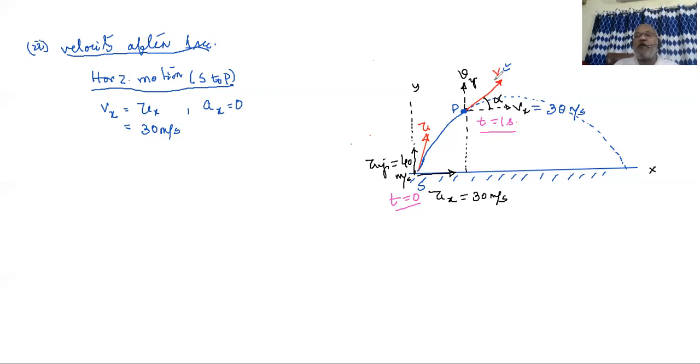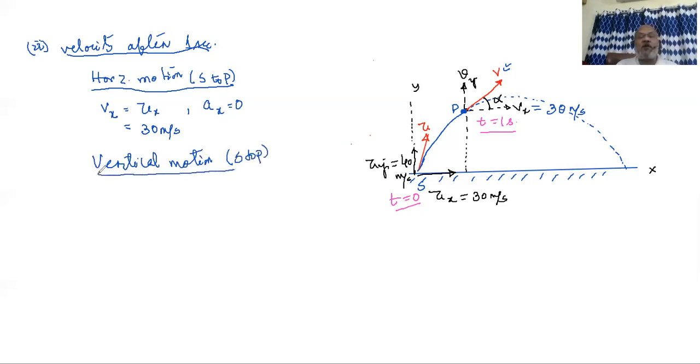We don't try to find velocity as a whole. Rather, we are more interested in its horizontal and vertical components. However it is, we already know that Vx, the horizontal part of the velocity here, equals 30 meters per second. Then we go for the next heading, vertical. So we consider vertical motion, and again you consider the part of the motion, not the whole projectile motion, but only S to P.